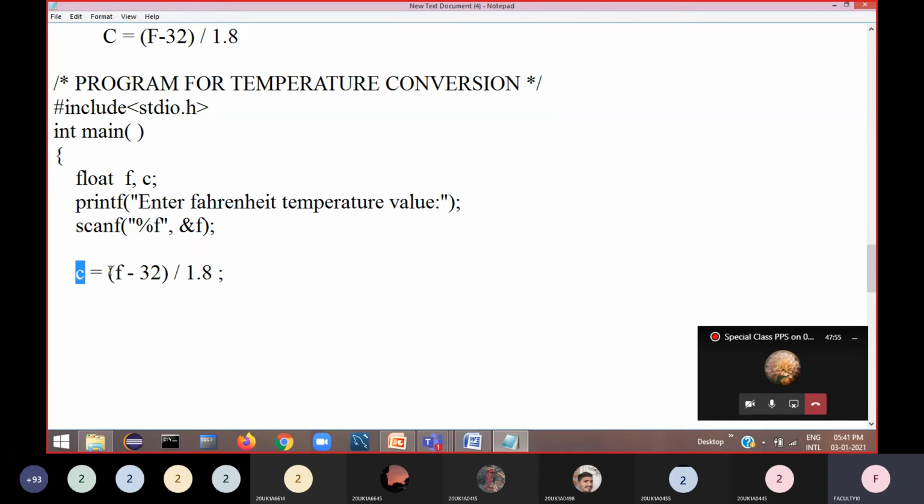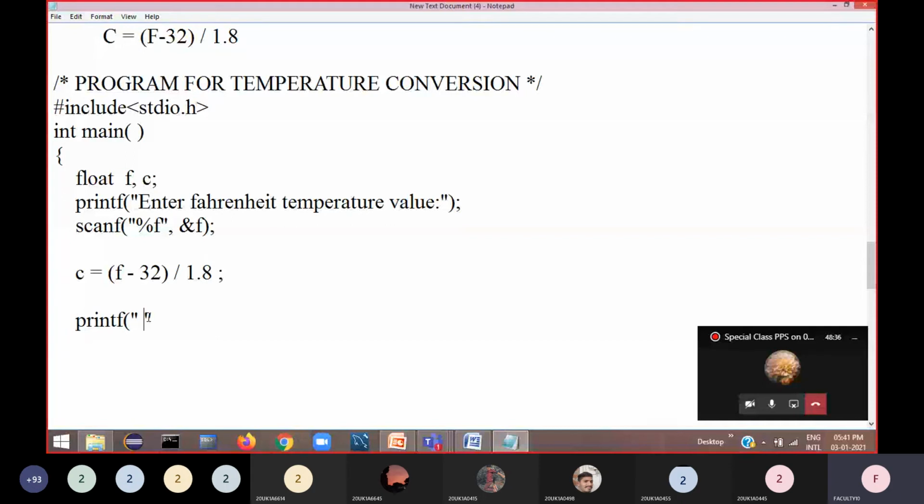In the computer, what happens? The right side calculation result will be assigned to the left side variable. That's why this equal sign in a program is called the assignment operator. Now we know the equivalent Celsius temperature, so now you can print that on the screen. When you store the value in a variable, it is in memory, and you do not know whether it has been calculated correctly or not. When you print, then you can confirm it. So how to print? By using the printf statement.